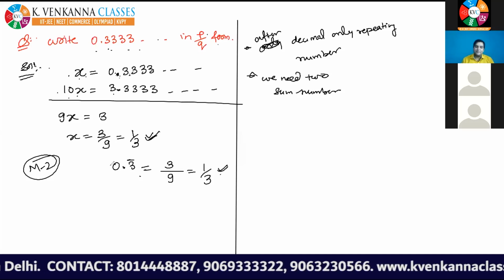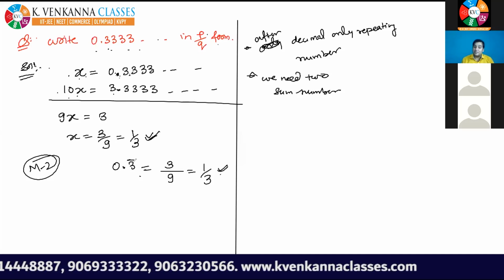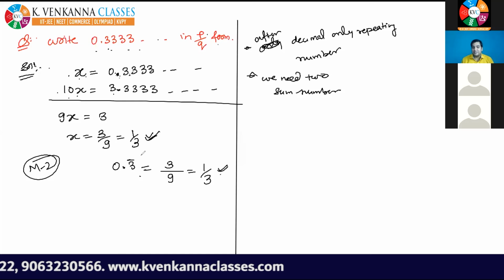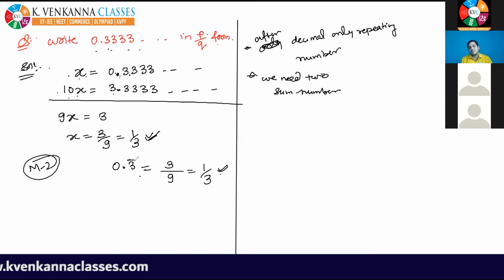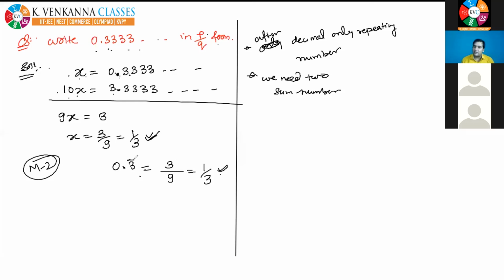Listen again. After the decimal, only 3 is repeating. This is the shortcut, just listen properly. So we have written 3 here. In the denominator, what do I have to write? See, here only one digit is repeating. So in the denominator, you have to write only one 9.